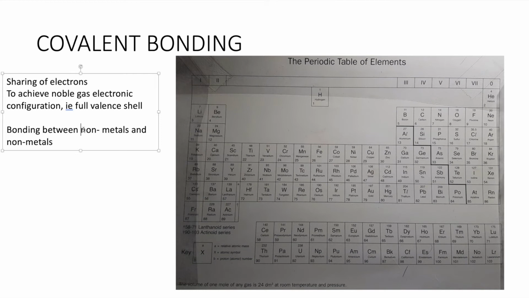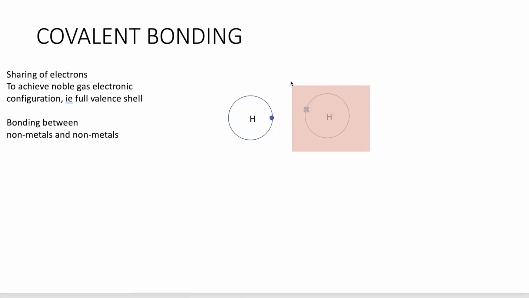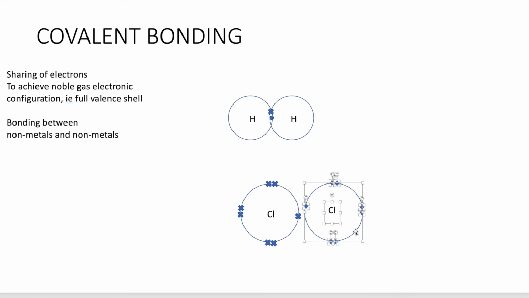So let's take a look at the smallest covalent compound, one hydrogen molecule. A hydrogen atom has one electron on the outside, so two of them come together to share them. This is how you draw the dot and cross. Pretty simple. As you can see, each hydrogen atom now has two electrons, achieving the noble gas configuration. Because it only has one shell, the full configuration only requires two electrons.